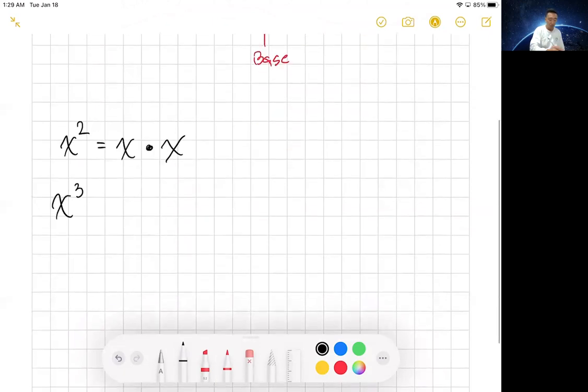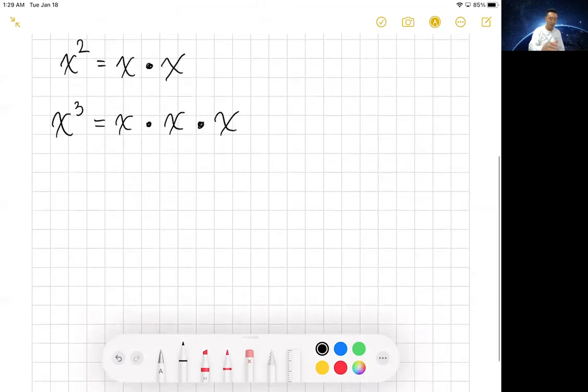So if I say x to the third, that would be x times x times x, 3 times. So if we know this, and I say to you, well, what if I say x squared times x cubed, which is the same thing as saying x to the second times x to the third.